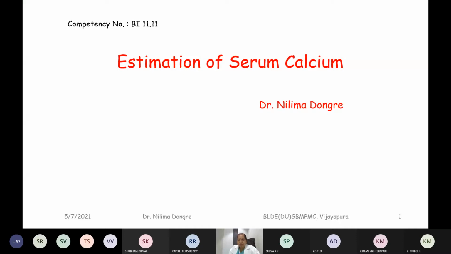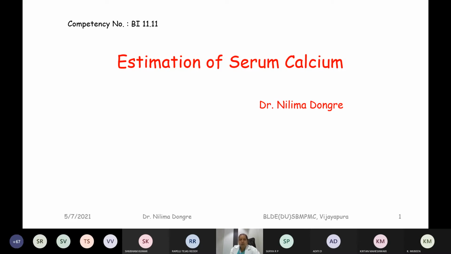So after this, now once you have some cases where you will come to know about tetany-like symptoms, by measuring the serum calcium level we can come to know about the disorder, whether the levels are normal or not.